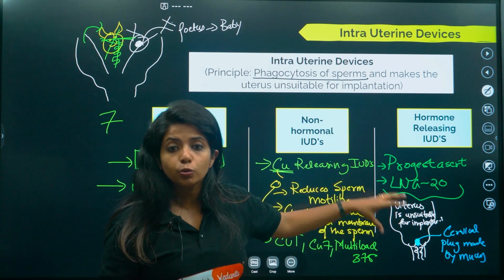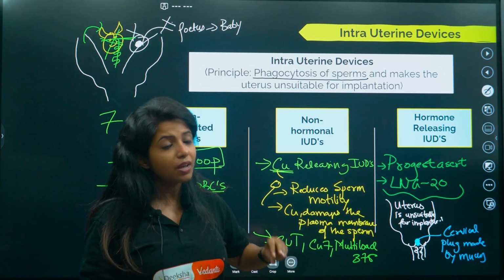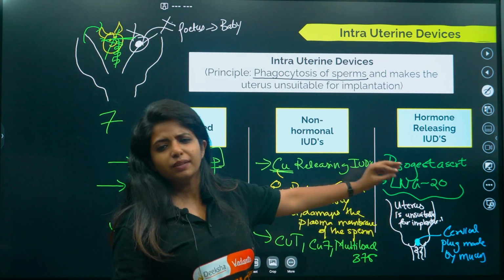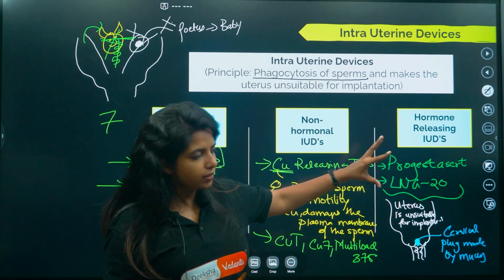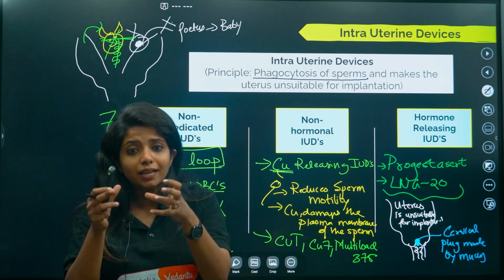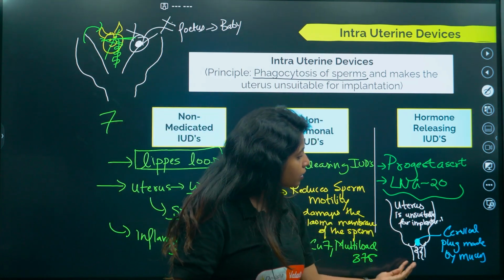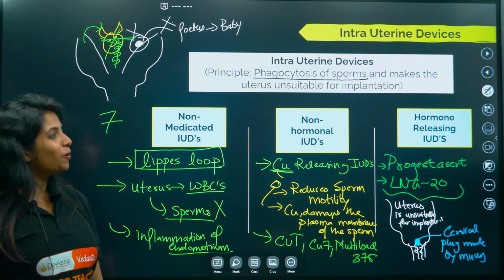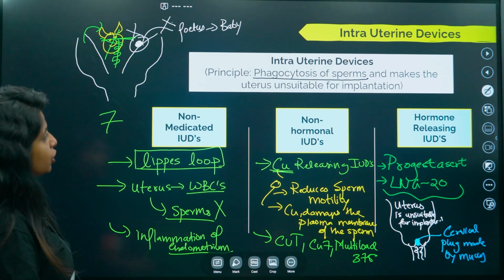Basically it is making the uterus unsuitable for implantation by thinning the endometrium, but that is something extra. I don't want you to remember that, but if you could remember this, that it makes the cervical mucus thick, so that forms a plug over here and the sperm cannot transfer inside. So I hope that is clear to you.